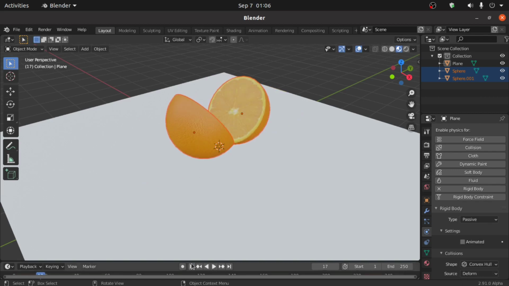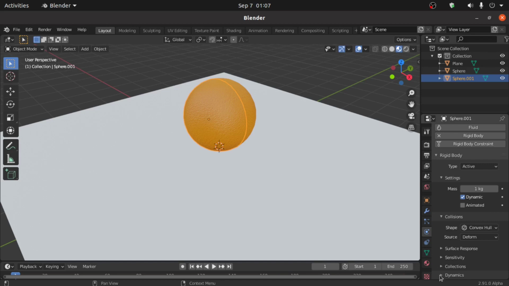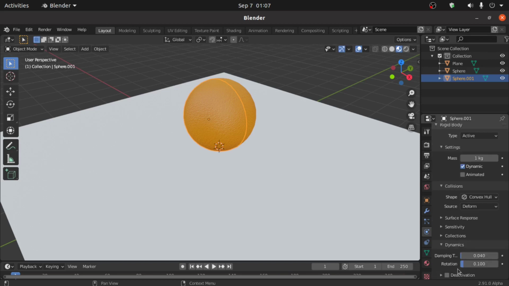So to fix this, select first hemisphere and expand this dynamic option and also change its damping value, that is 0.5. Now select this second hemisphere and also change its damping value, that is 0.5.